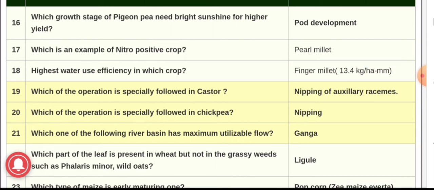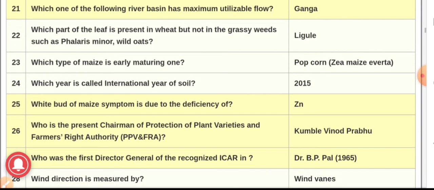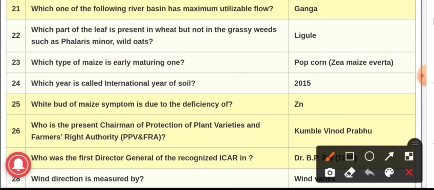Question number 21. Which one of the following river basins has a maximum utilizable flow? And the answer is Ganga. Question number 22. Which part of the leaf is present in wheat but not in grassy weeds such as Phalaris minor and wild oat? The answer is ligule. This Phalaris minor is a mimicry weed of wheat which is present in wheat fields.